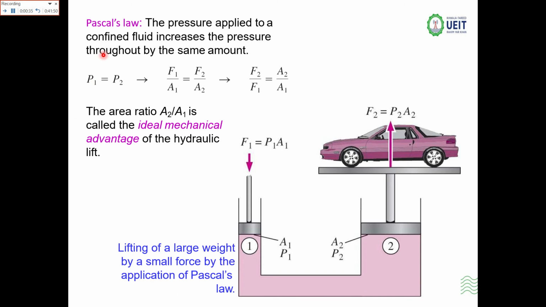Now according to Pascal's law, P1 is equal to P2. So F1 over A1 is equal to F2 over A2, and F2 over F1 is equal to A2 over A1. By applying a small force, you get a larger force just because of the increased area. This is lifting a large weight by a small force through the application of Pascal's law.